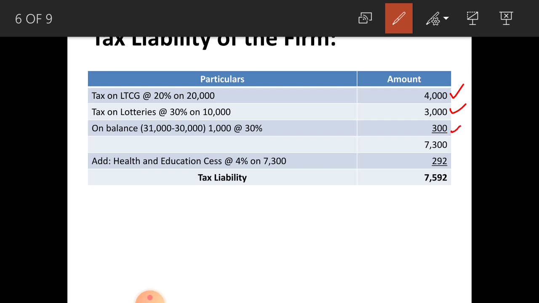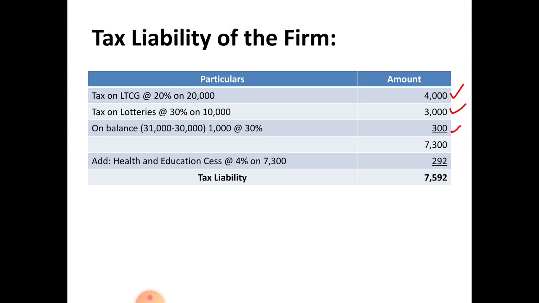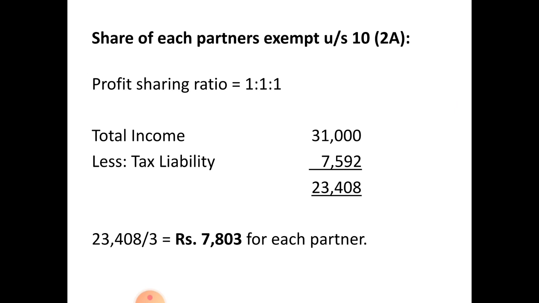So the total tax amounts to rupees 7,300. On that, health and education cess at 4% you have to pay, that amounts to rupees 292. So the tax liability of the firm is 7,592 rupees. Next, you have to calculate share of each partner exempt under section 10 subsection 2a.